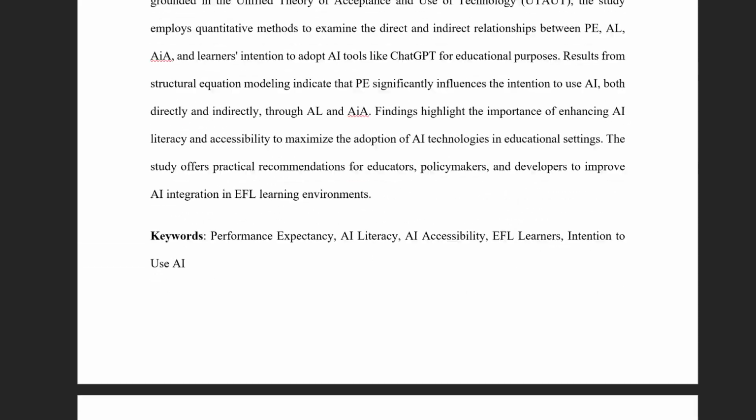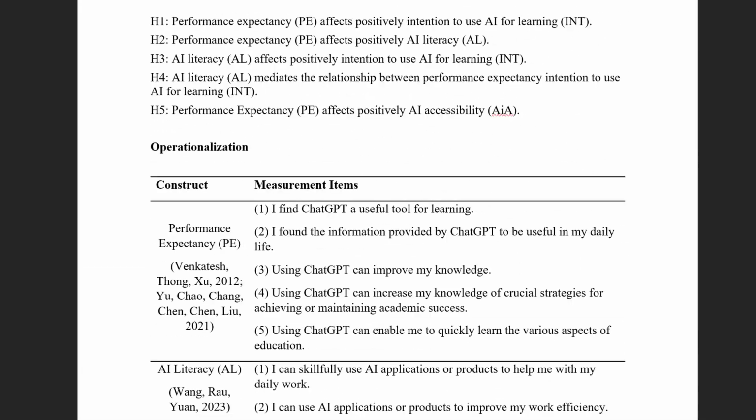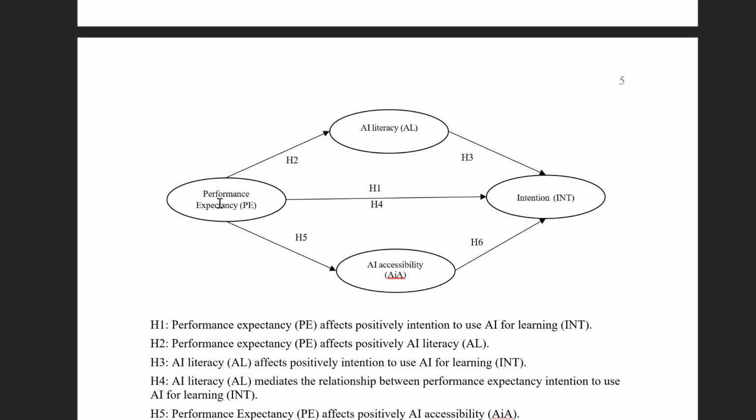Like if we go back to our research model here, we have the X variable, which is the performance expectancy. There's this arrow affecting AI literacy, which is a Y variable, the dependent variable, which in turn can become a predictor variable with regard to intention. You see how this can be a dual role played by one variable, independent and dependent at the same time. The same here for performance expectancy, which can affect AI accessibility, which in turn can affect intention.